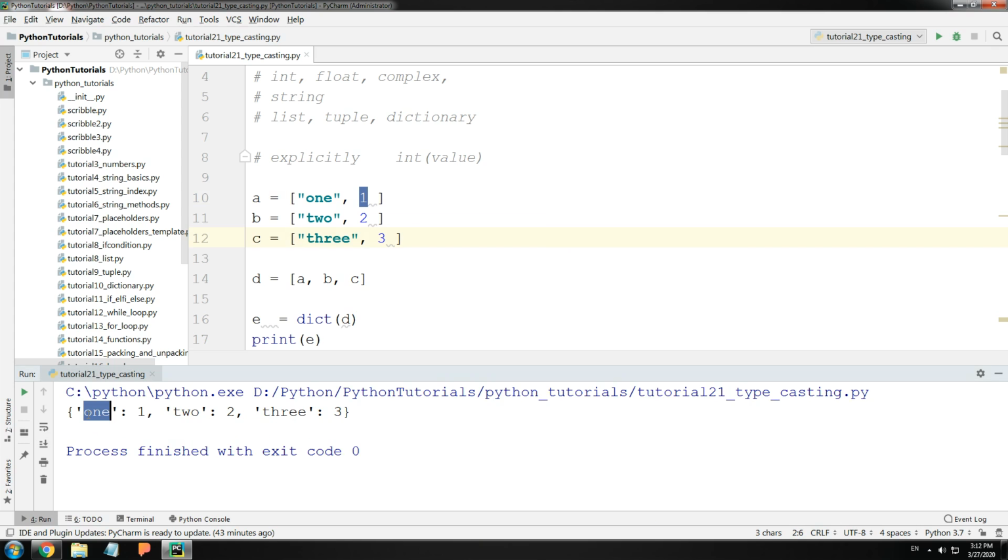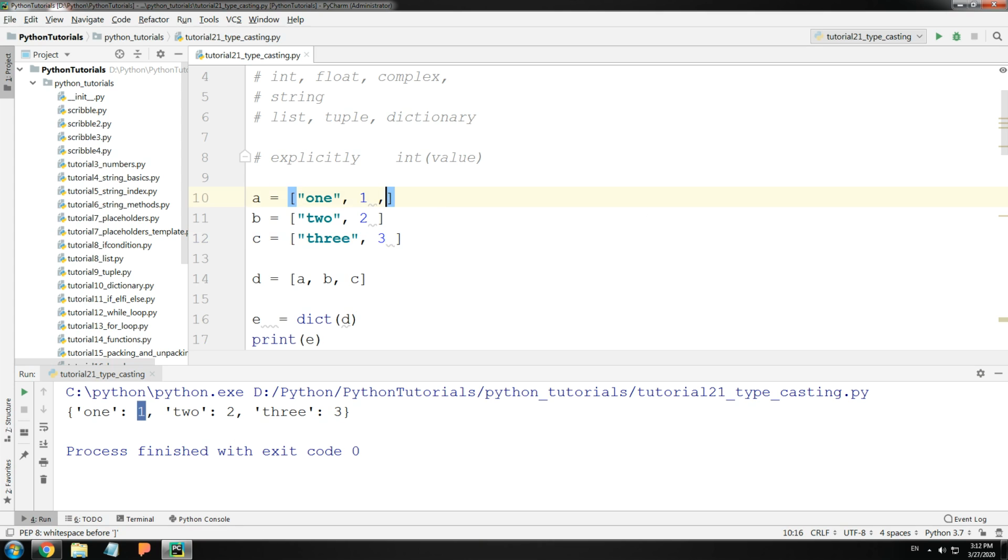So here we go. You have D, which is a list, converted to a dictionary E automatically by using this keyword dict, and upon execution you get keys and values right here, where each element with the 0 index is treated as a key and each element with the index 1 has been treated as a value. So in complex cases, you can definitely typecast one type to a different type. However, you have to follow the rules.